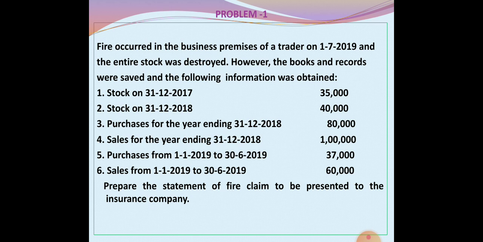Stock on 31/12/2017, that's the opening stock, 35,000. Stock on 31/12/2018, 40,000. Purchases for the year ending 31/12/2018, 80,000. Sales for the year ending 31/12/2018, 1 lakh. Purchases from 1/1/2019 to 30/6/2019, 37,000. Sales from 1/1/2019 to 30/6/2019, 60,000. Prepare the statement of fire claim to be presented to the insurance company.